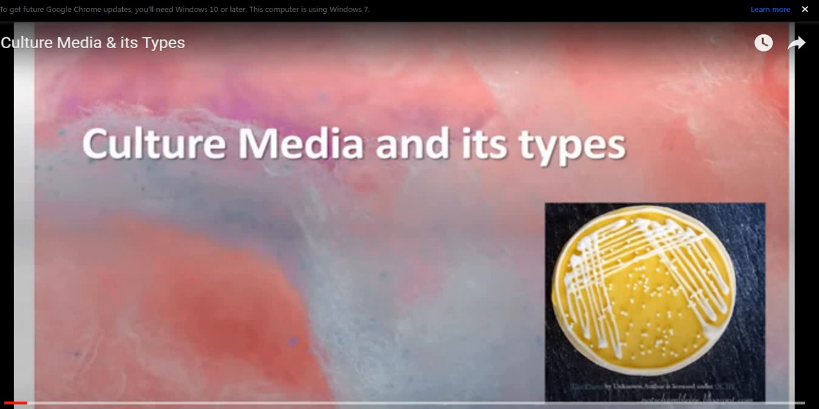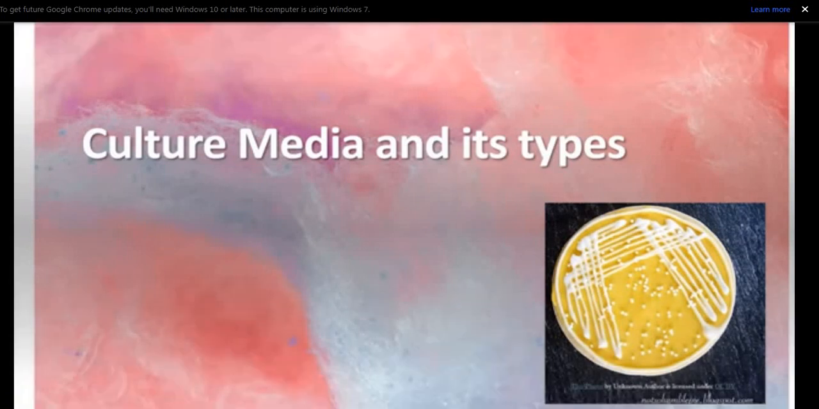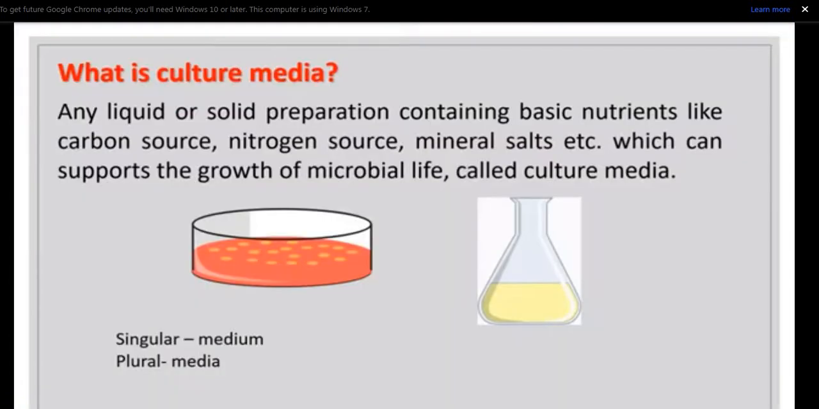Today's topic is culture media and its types. So what is culture media? Any liquid or solid preparation containing basic nutrients like carbon source, nitrogen source, mineral salts, etc., which can support the growth of microbial life is called culture media.